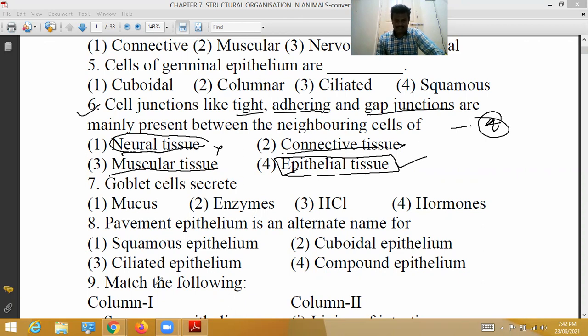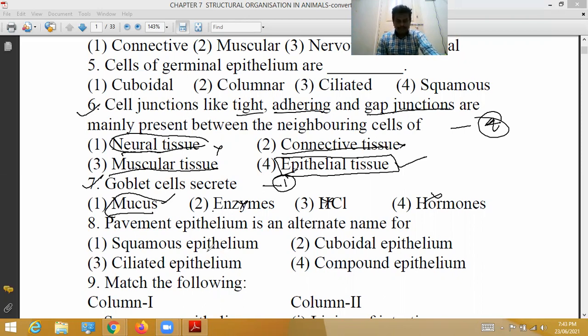Next, goblet cells. Goblet cells secrete, seventh question, mucus. Generally, goblet cells secrete a sticky substance called mucus. So for the seventh question, the correct option is 1, not enzymes, not HCl, not hormones.